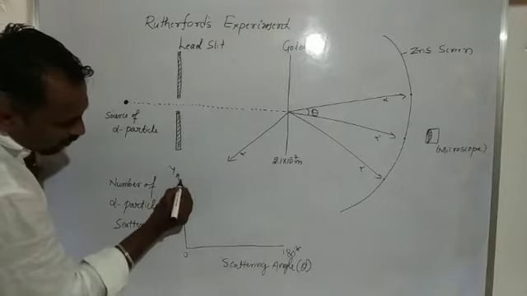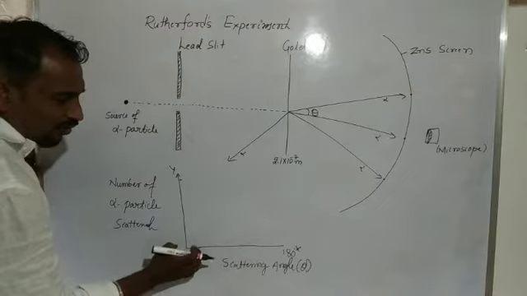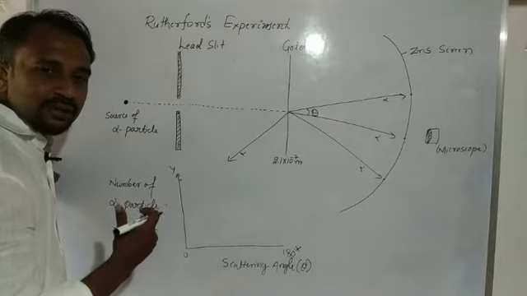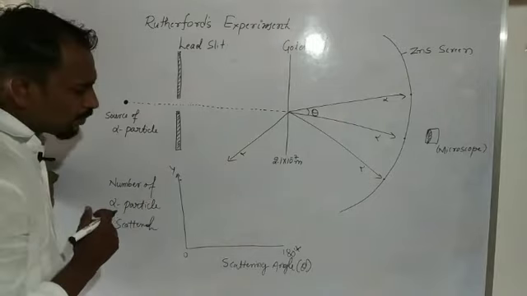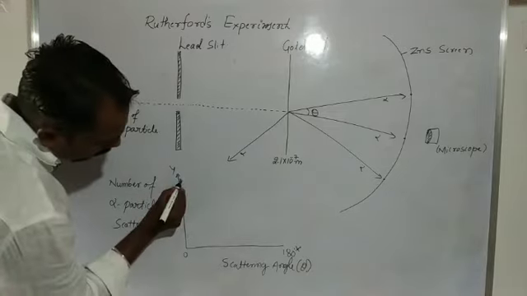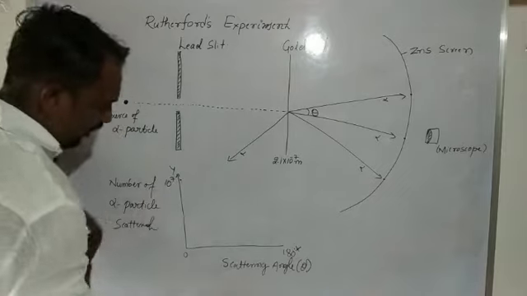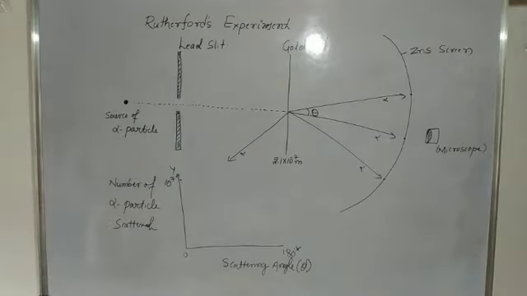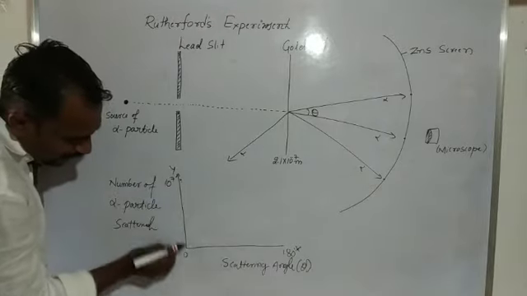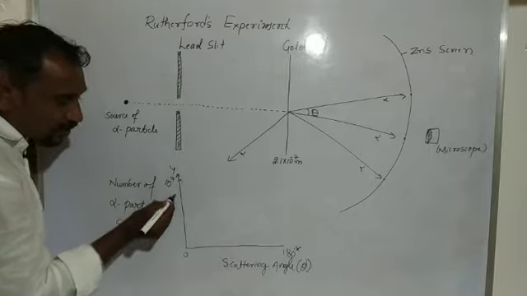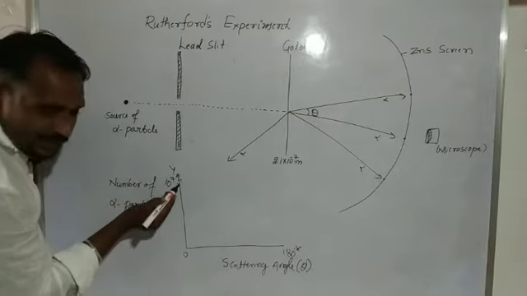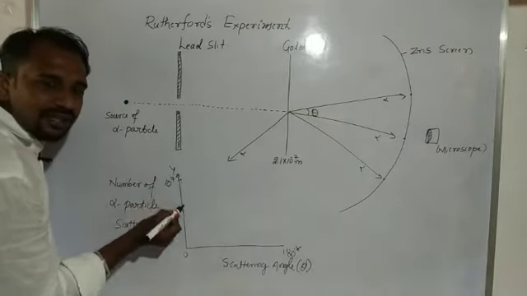The maximum number of alpha particles have a scattered angle less than 1, which means near to 0. Up to 10 raised to 7 alpha particles have a scattered angle near to 0.